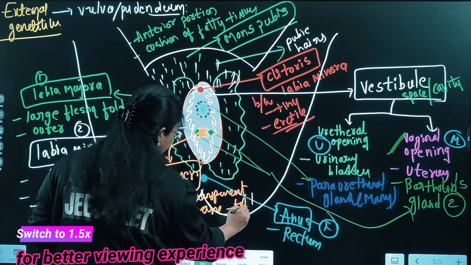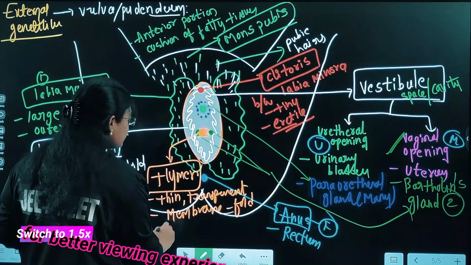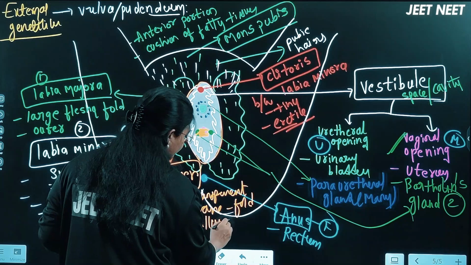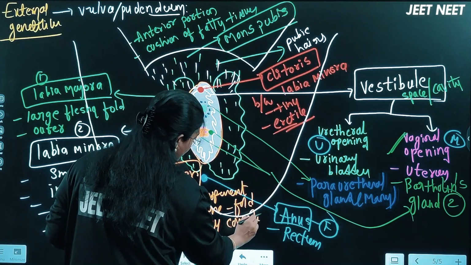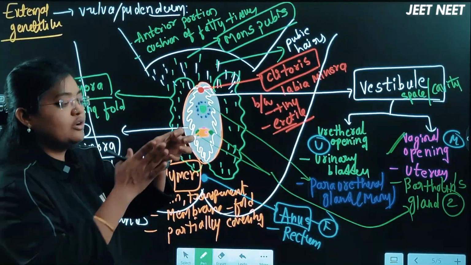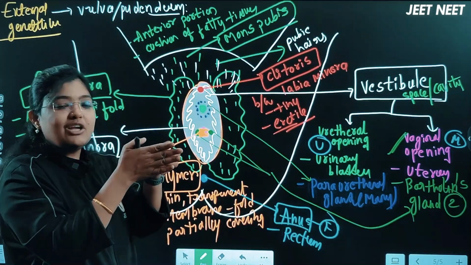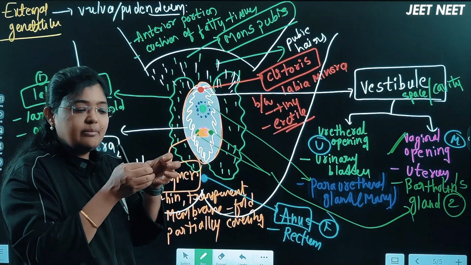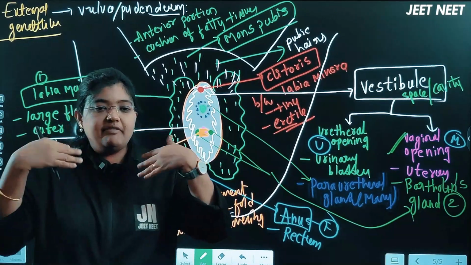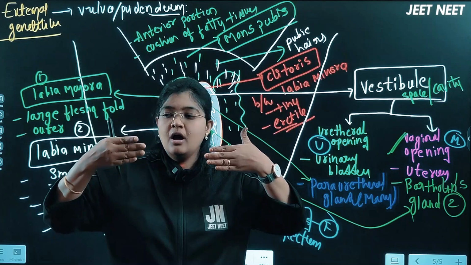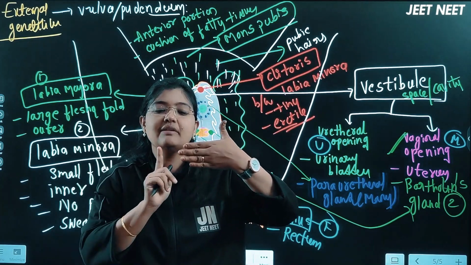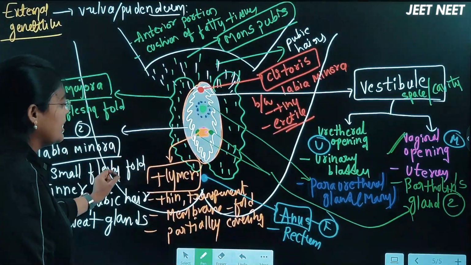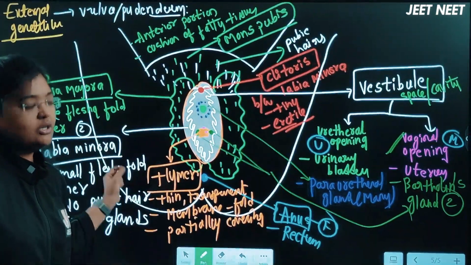It's a folded one, and remember, it was an NTA question: it partially covers the vaginal opening, not fully. If this hymen layer were totally closed, the menstrual bleeding could not come out of the body. So it is partial, some here and some here. There will be some gap, and that is how menstrual blood comes out of the body, but the hymen can break down at the time of the first copulation.